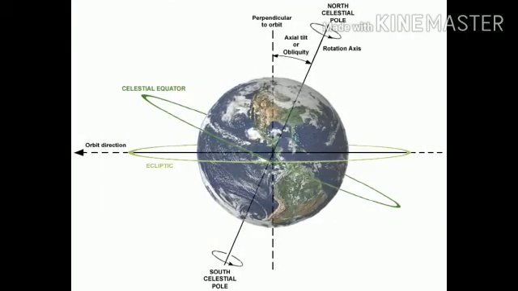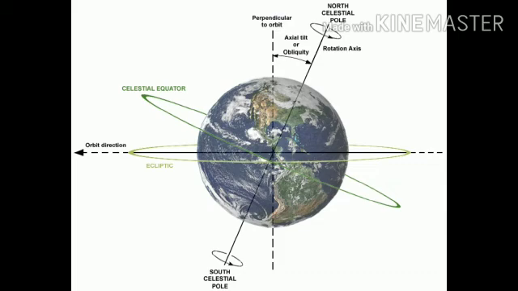Rotation of the earth. The axis of the earth is an imaginary line that connects the north and south pole. The axis of the earth is not vertical. It makes an angle of 66.5 degrees with its orbital plane. This tilting of the earth's axis is called the inclination of the earth's axis.